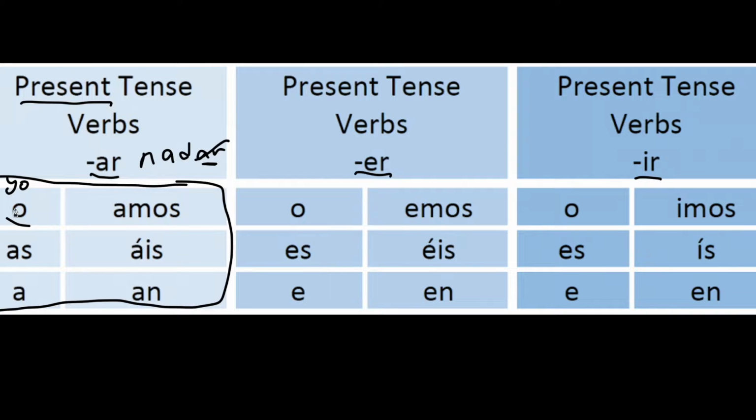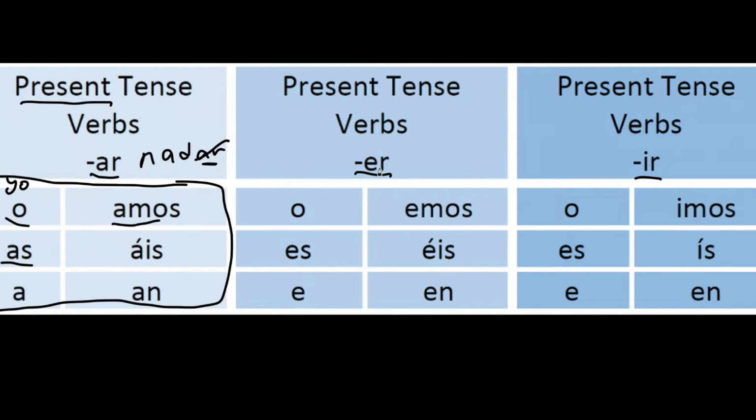Okay? So, if we're saying to you, it'd be tú nadas. You swim. If we're saying she or he swims or usted swims, it'll be ella nada, él nada, usted nada. If we're saying we swim, nosotros nadamos. If we're saying they swim, or you all swim, ustedes nadan, or ellos nadan, ellas nadan, etc.